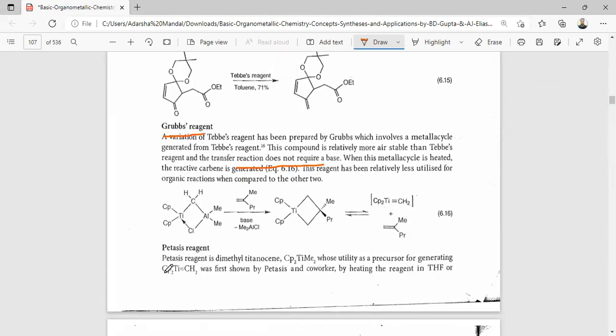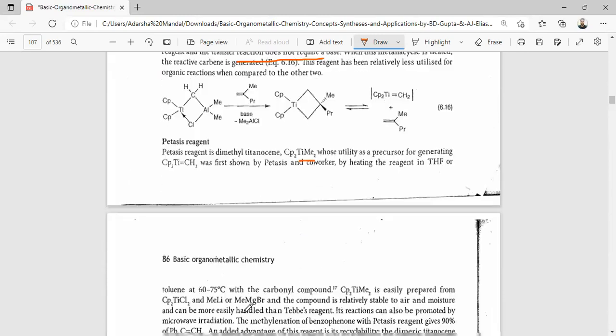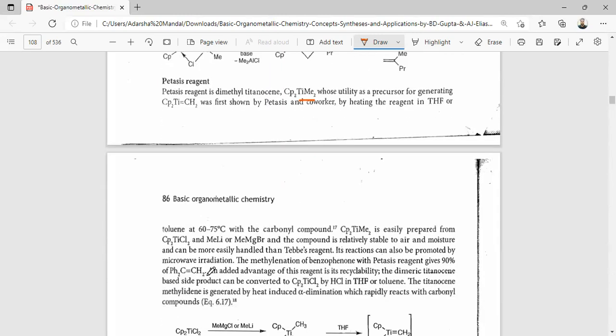And another one is the Petasis reagent. The Petasis reagent is dimethyl titanocene. So here Cp2TiMe2 is the Petasis reagent, which is a precursor for generating Cp2Ti=CH2, as first shown by Petasis and co-workers, by heating the reagent in THF or toluene at 60 to 70 degrees C with the carbonyl compound. The Cp2TiMe2 is easily prepared from Cp2TiCl2 and MeLi or MeMgBr.